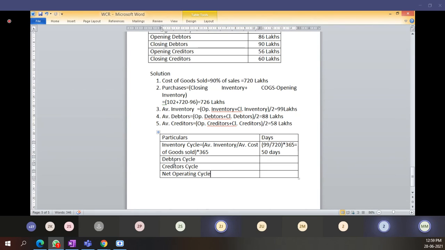We have calculated purchases as 726 lakhs. For calculating creditors, average creditors divided by total purchases. Total purchases we have calculated, 726 lakhs. Okay.